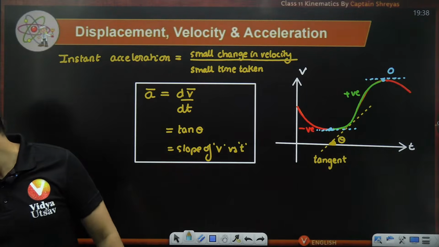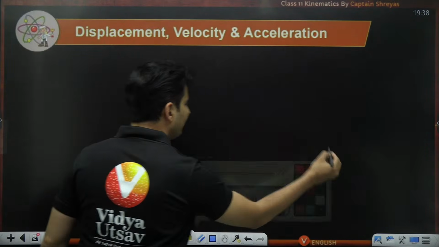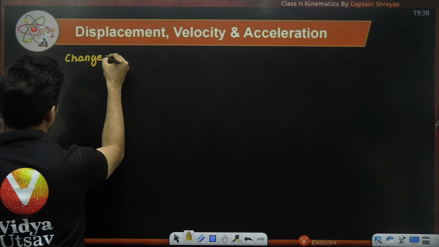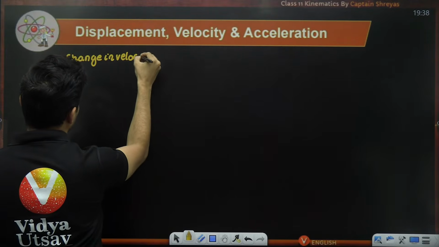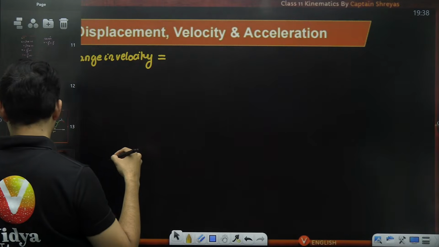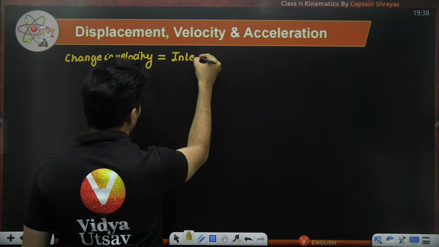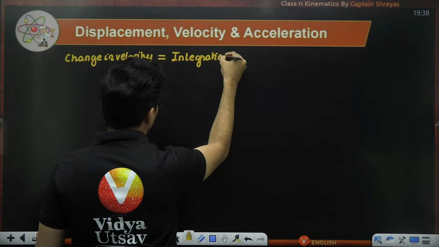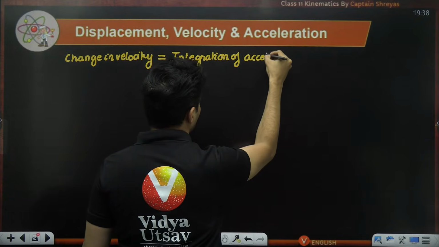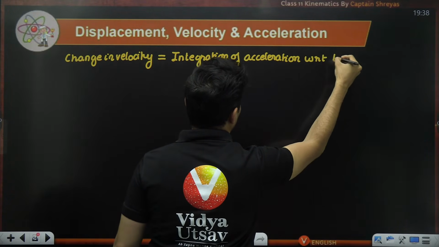Now, the exact opposite of this will be the antiderivative part. Whenever you want to find the change in velocity, that will be nothing but the exact opposite of derivative, which is integration of acceleration with respect to time.